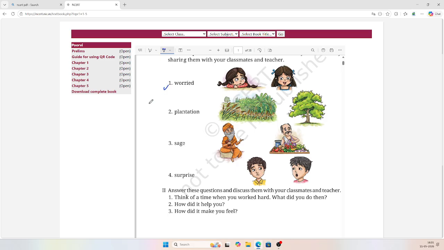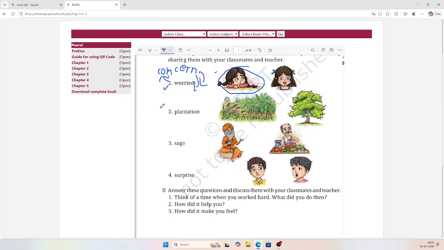Worried also has another word, concern. This concern will come in the Bible of stock market too. The word repeats again and again. So concern means worried. Which one is worried? This or this? Obviously this one. So you will circle the first one.